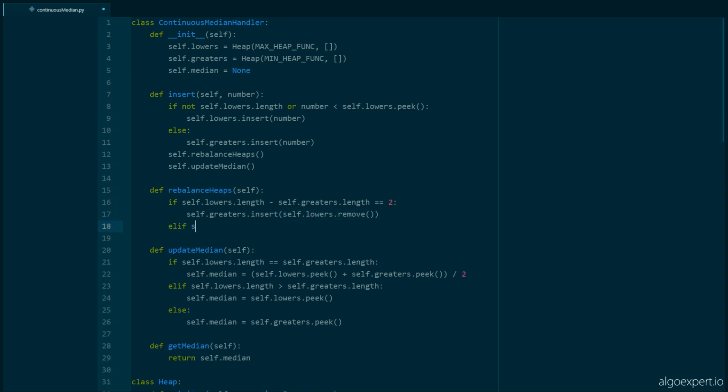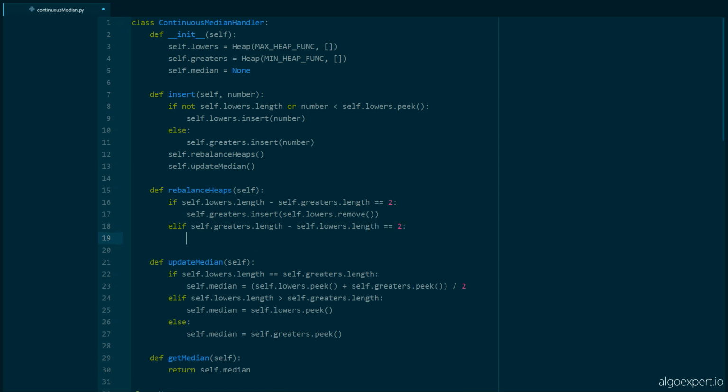And similarly, if the greater half dot length is greater than the lower half dot length by 2, then we insert in the lower half the number that we remove from the greater half. So here, this might seem confusing, but once you wrap your head around it, it makes sense, right? If the lower half is greater than the greater half by 2, we remove a number from the lower half and put it in the graters, and vice versa. And those are the only 2 cases where we want to rebalance.